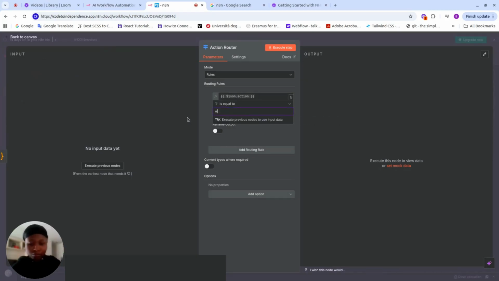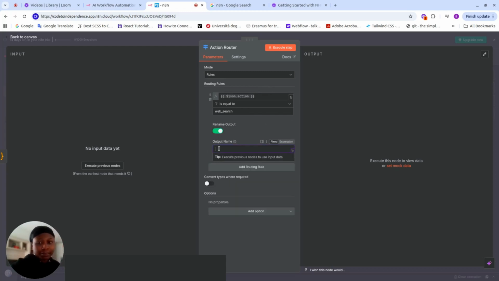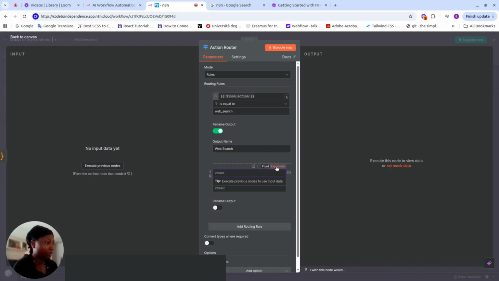As you can see, it's giving me JSON.action. We close this, and we're saying is equal to web search. So we're simply saying that if the action, that is the response that comes from our parse decision, if in the JSON.action it has web search, it should do something. What output name do I want to give it? I want to give it output, let me call it web so that it shows nicely on our flow.